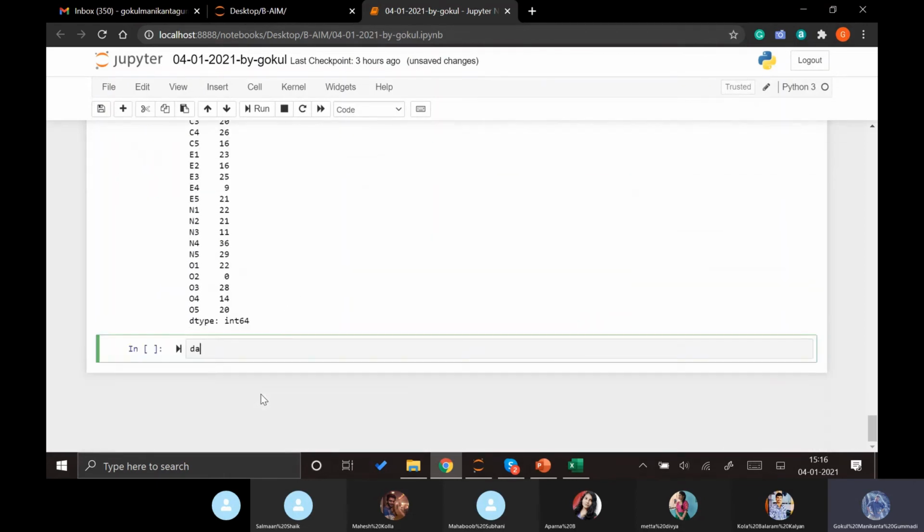To remove this, what we do is data dot drop NA, and this has to be put back into data.